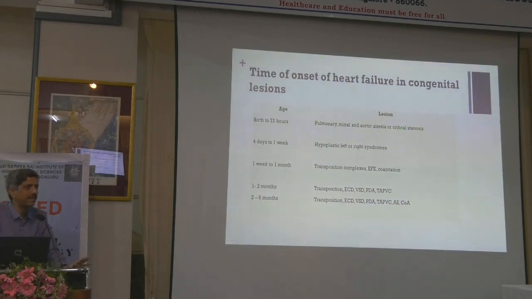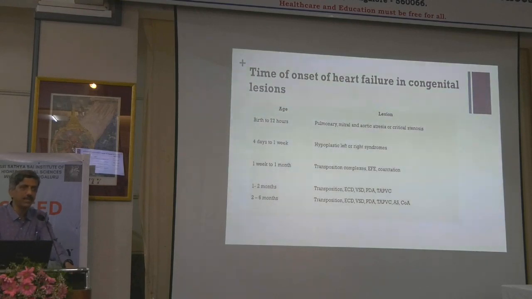This is a very classical thing that is often asked: at what age does heart failure commonly happen? Based on this, the etiologies differ. For example, left-to-right shunts have heart failure maybe around 6 weeks of life when the PVR starts to fall. From birth to 72 hours, most are AV valve regurgitant lesions and critical semilunar valve stenosis, that is AS and PS, MR and TR. Next, hypoplastic right or left heart syndromes come up for heart failure. Then you have the transposition complexes, endomyocardial fibrosis and coarctation of aorta. Then you go to the other lesions like PDA and others.